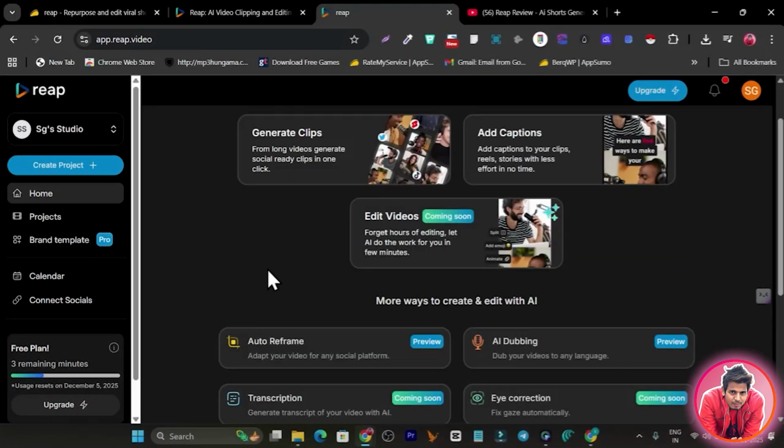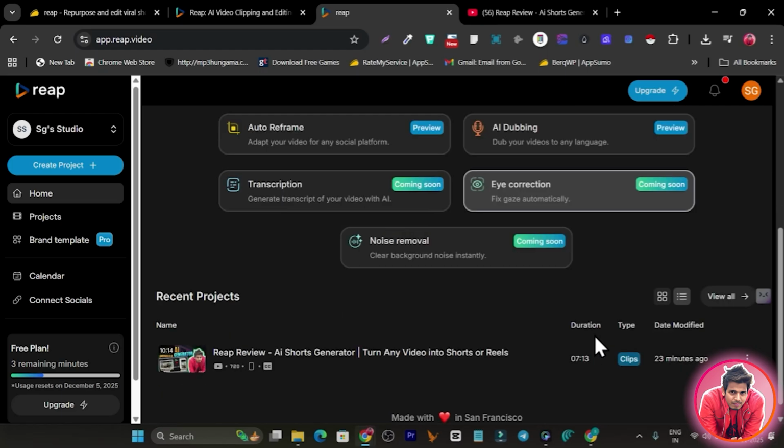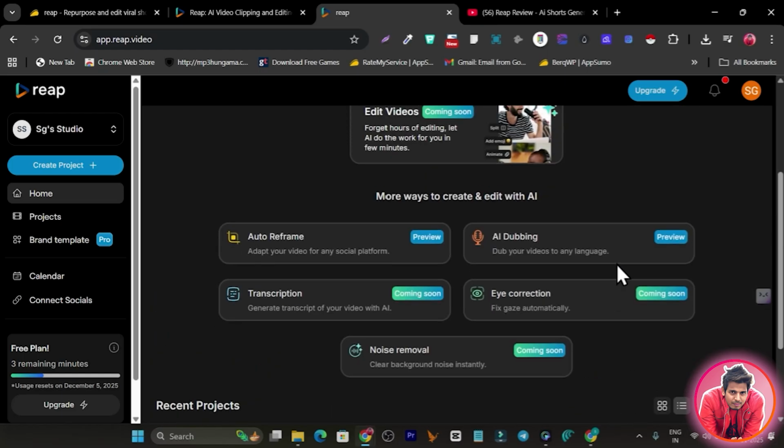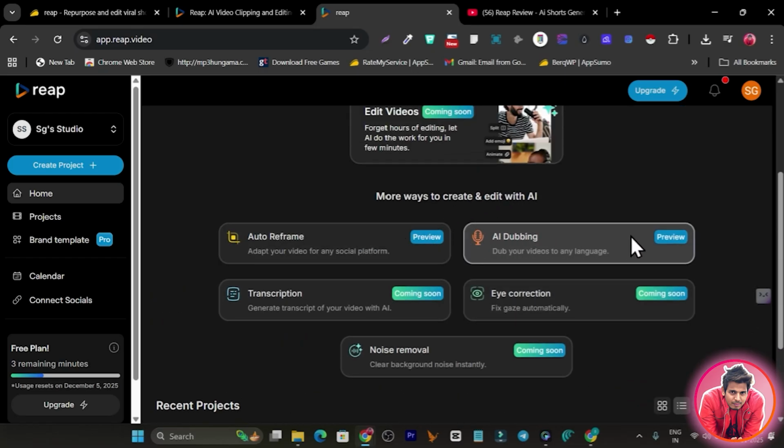So I have shown you all the core features, but there are still some features I want to talk about. First of all are auto reframing, AI dubbing, transcription, eye correction and noise removal. So you can also check out these features as well. Some of the features are right now in coming soon mode, but some of them you can check out right now. So that's all for today's video.